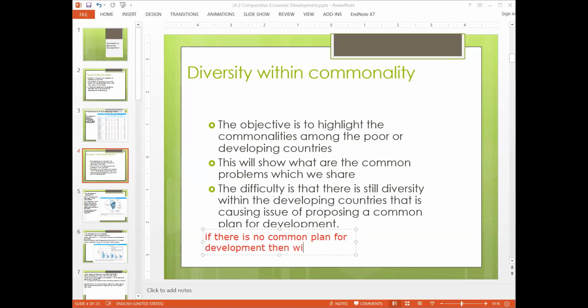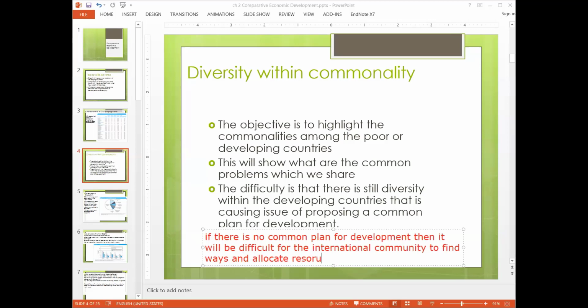then it will be difficult for the international community to find ways and allocate resources to move all developing countries together towards development. If there is diversity, it means they have to make a plan separately for each country.